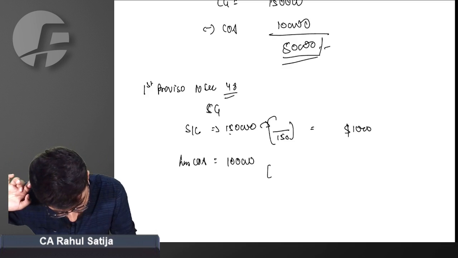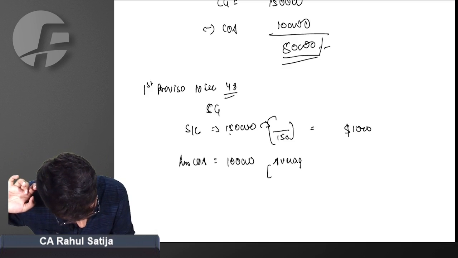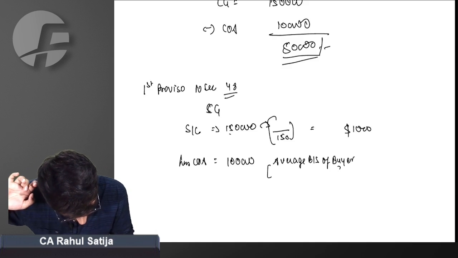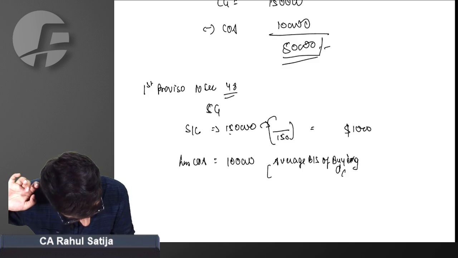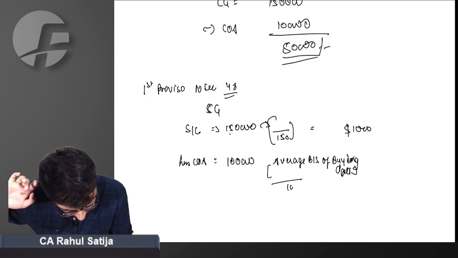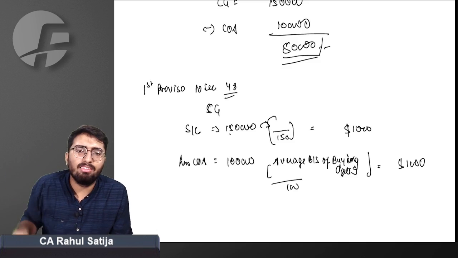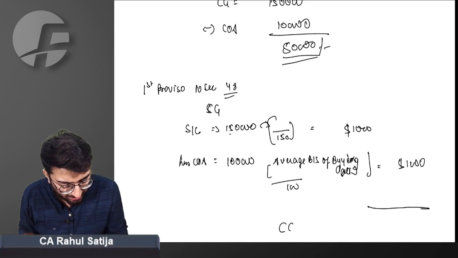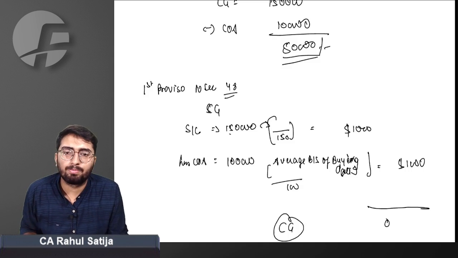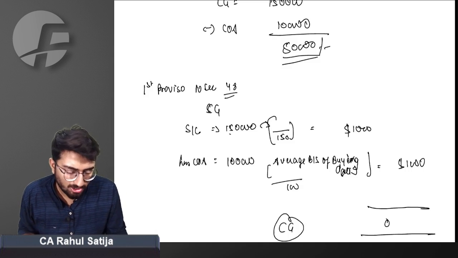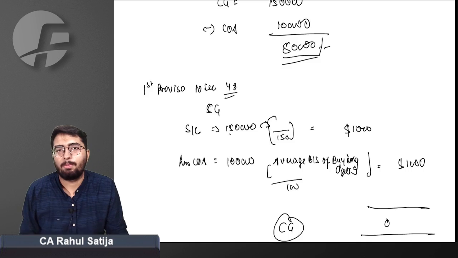The price on the buying date was 100, so the dollar is again 100. Again we have cost of acquisition as $1,000. What capital gain is calculated? 0. Thus Mr. Joy is not required to pay any tax here.